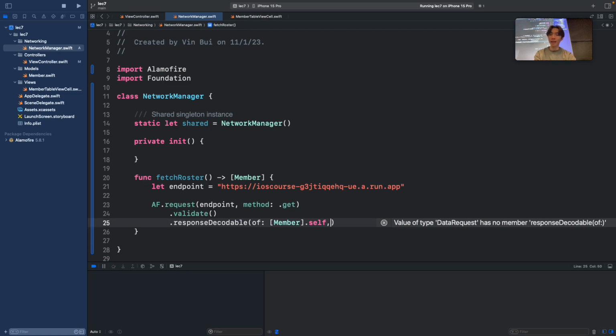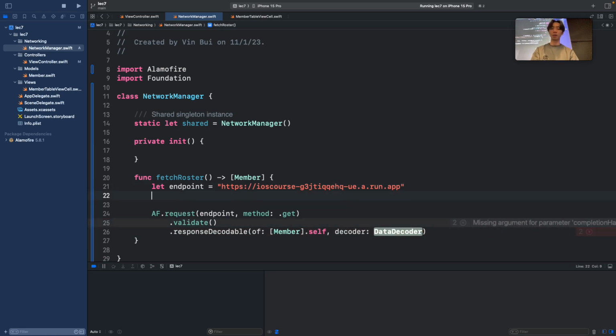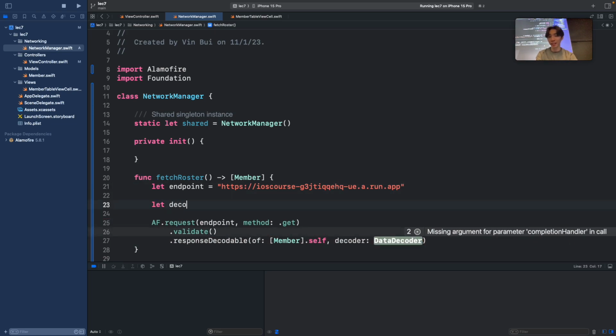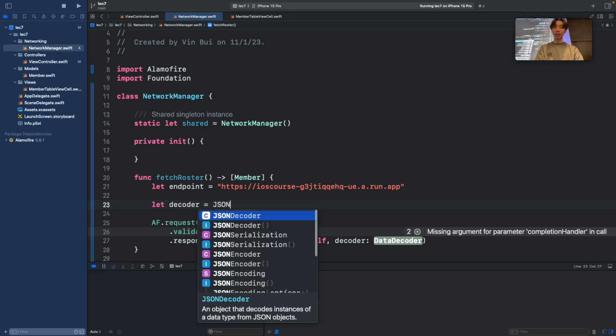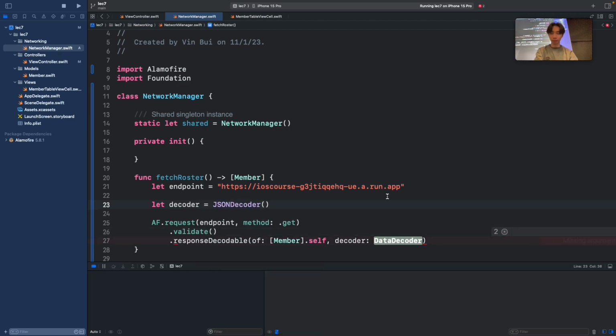And then you want to pass in a decoder to actually decode this JSON. So you do decoder, and what I'm going to do is create a JSON decoder. I can say let decoder be equal to a JSONDecoder. And now I'm going to pass in this decoder that we created in here. Okay.